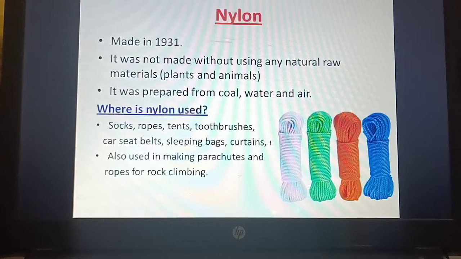That rope is prepared from nylon. Now remember why nylon is named so. Initially it was launched in New York and London. Therefore the initial letters of those places were taken and it is named nylon.